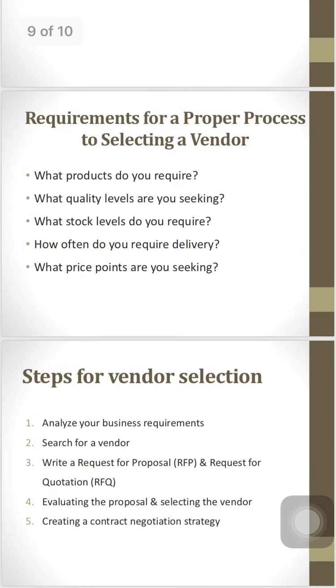The last part of this is the steps for vendor selection. This is important from your exam point of view also, that we have to explain the steps in a very proper manner. The first one is to analyze your business requirement. Any business should have pre-decided requirements.